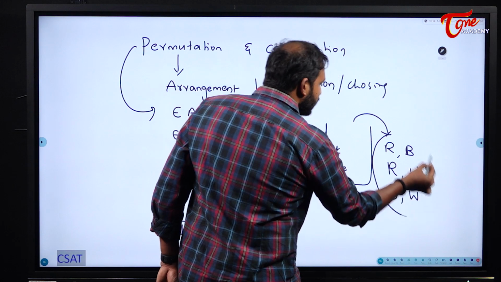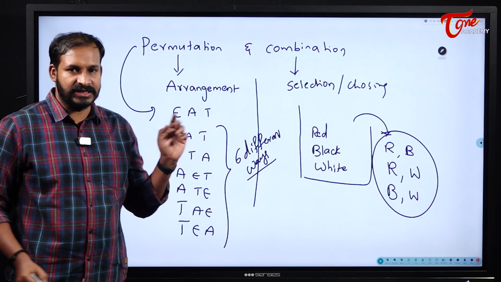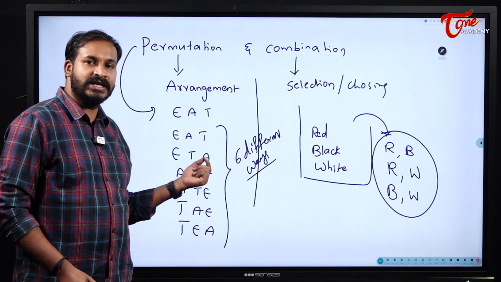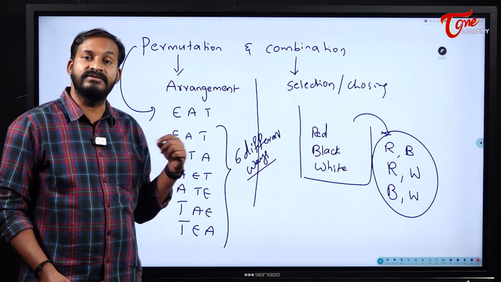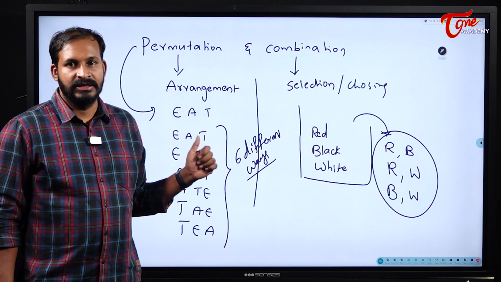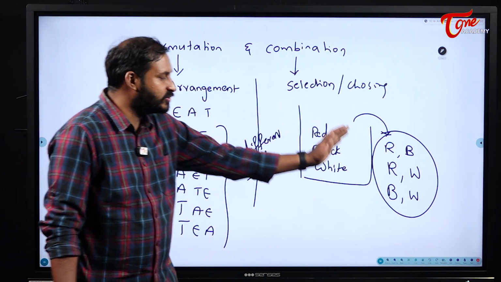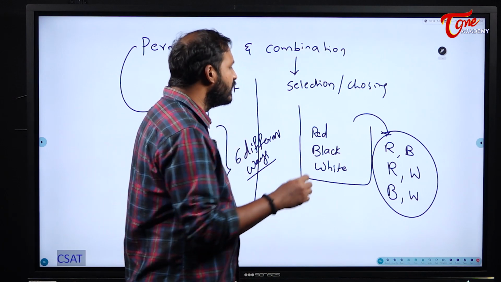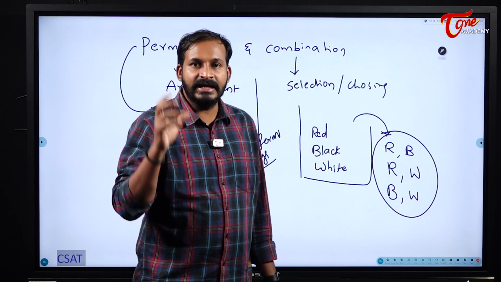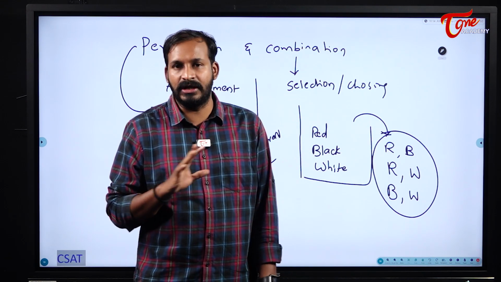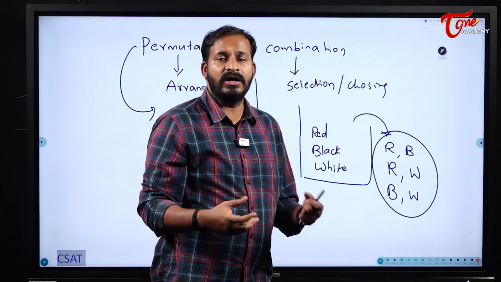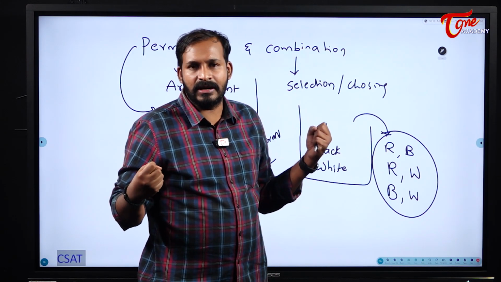See here students, one major difference between permutations and combinations is that in permutations, which letter we are writing first, which letter next, and which letter last is very important. That means the order is very important in permutations. When it comes to combinations, there is no rule that first I need to pick the red ball, next the black ball, until and unless they mention it in the question. Generally, if I want to pick a red and black, we will pick red and black. We will not see whether the black color ball is picked first or the red color ball is picked next.